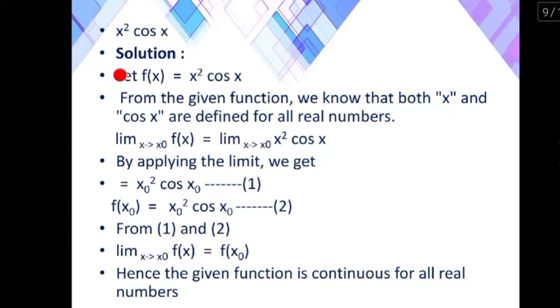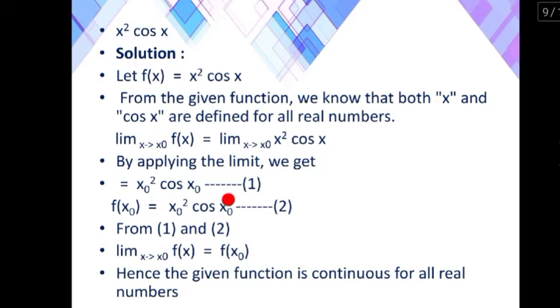Let f of x equal to x square cos x. From the given function, we come to know both x and cos x are defined for all real numbers. Limit x tends to x naught, f of x. f of x is x square cos x. Now substitute x as x naught. Then we get x naught square cos x naught.